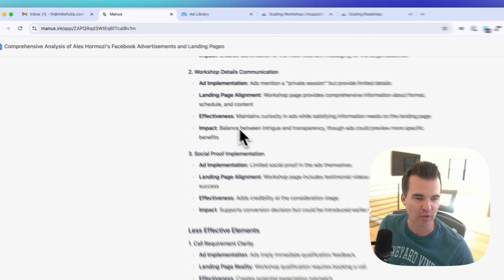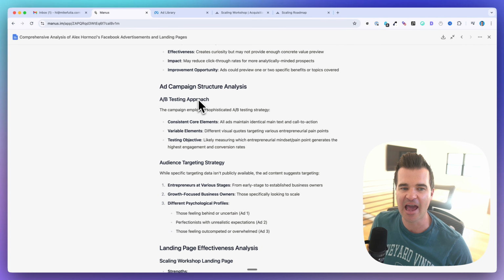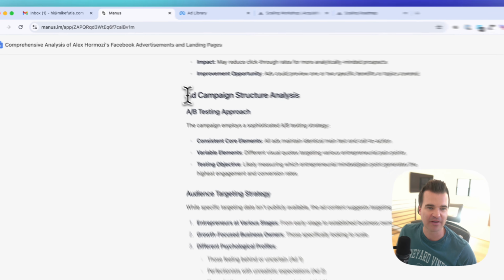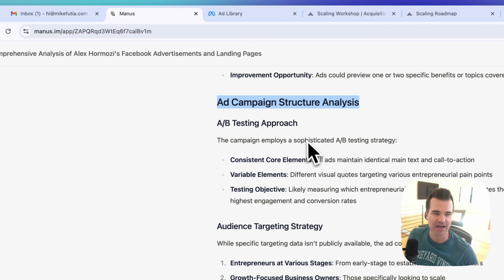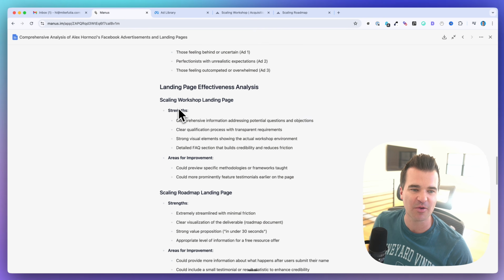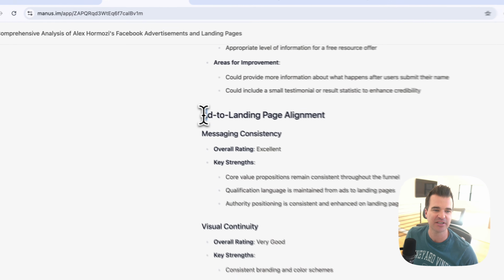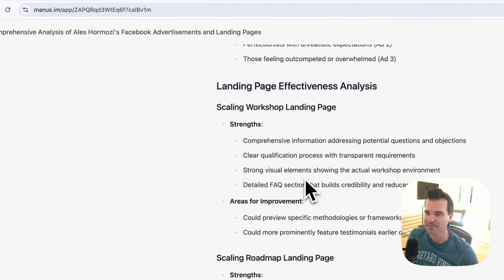So I asked it to arrange this in order of effectiveness, not necessarily an ad by ad approach, but then we've got the ad campaign structure analysis, the audience targeting, right? So it doesn't have access to his actual targeting, but it can tell by the copy in the ads who he's actually going after. And here's the analysis of the landing page. Here's the analysis of the ad to landing page alignment.